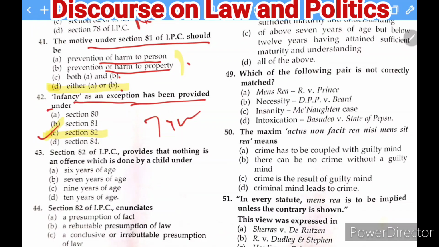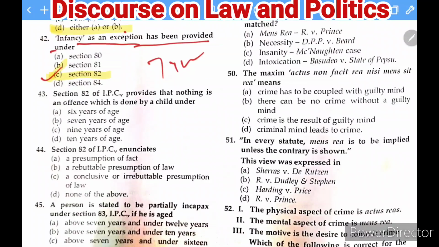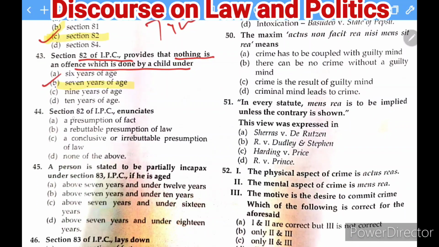Okay. Moving to the next question here. Section 82 of the IPC provides that nothing is an offence which is done by a child under the age of 7 years. So this is the correct answer. The next question is also from Section 82 of the IPC, so that you can get more questions and more idea about this one.